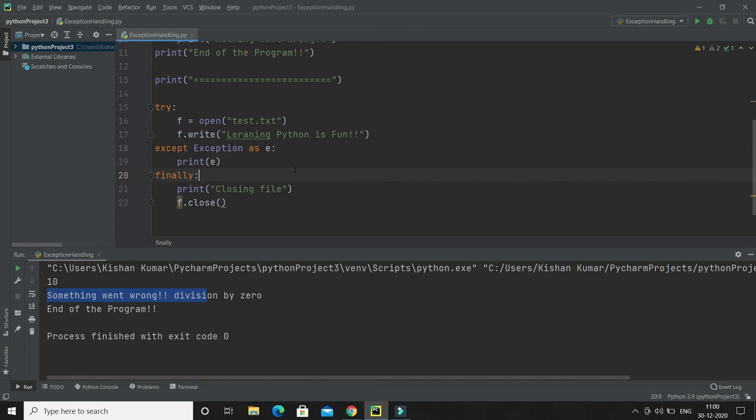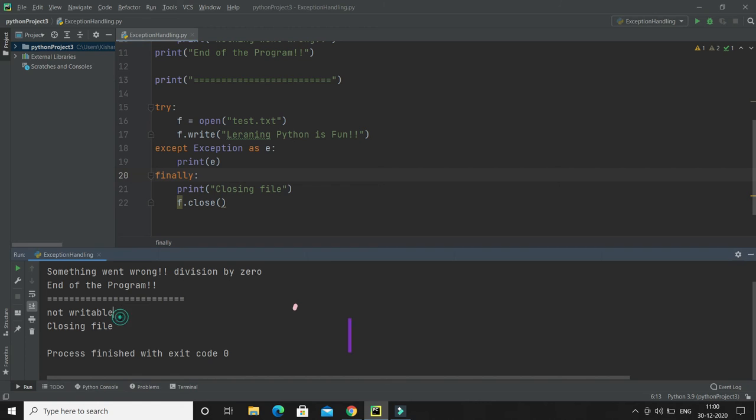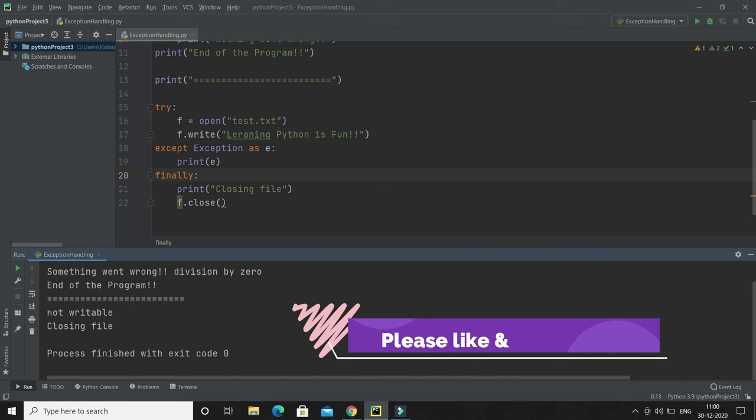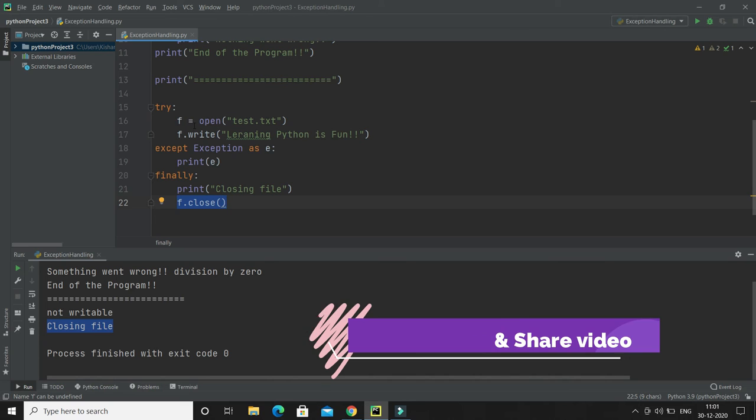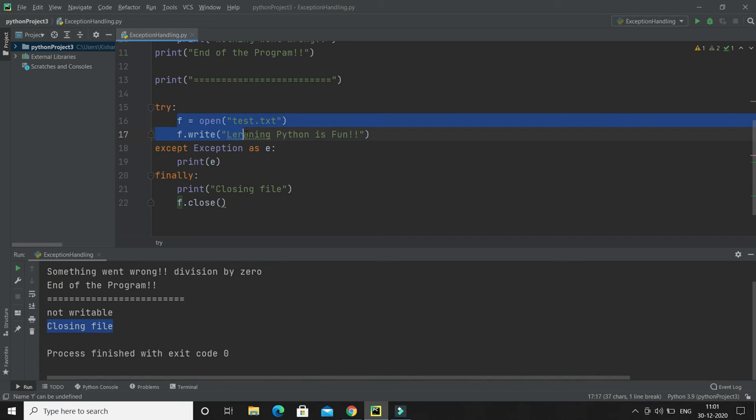Now I'm going to run this piece of code and let's see what output I get. So it says not writable, or the exception has arisen, which is getting printed over here, and closing file means this statement is getting printed and that means the file has been closed. So I'm getting some exception in this try block while writing this file, right? Sorry, there is some mistake. Okay, now why am I not able to write in this file?